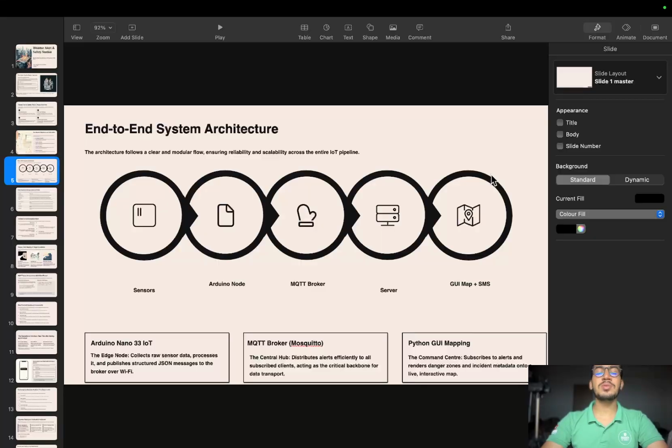The separation keeps the critical sensing and safety local, and the user interface and network tasks separate. So you can see the GUI map plus SMS at the end, the Arduino Nano to process and collect raw sensor data, MQTT as the central hub, and the Python GUI mapping using the Raspberry Pi. So let's move to the next slide.